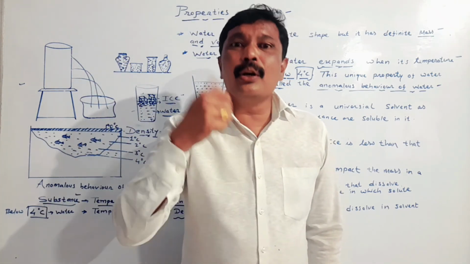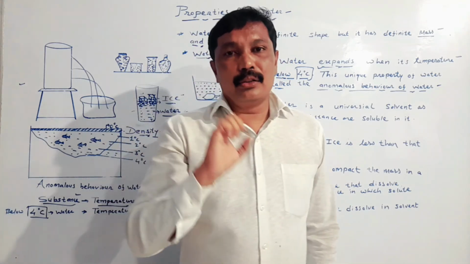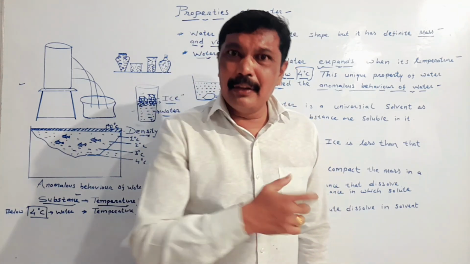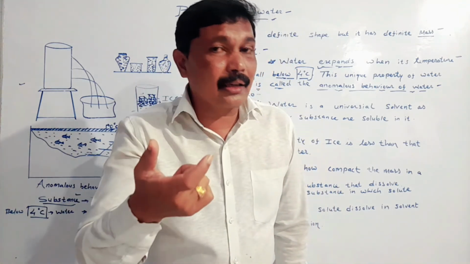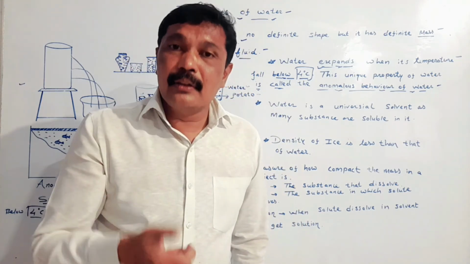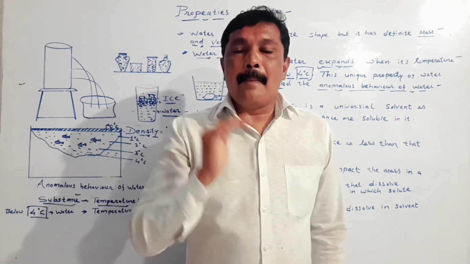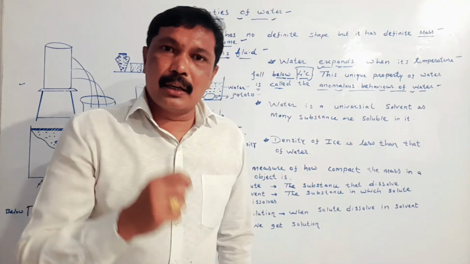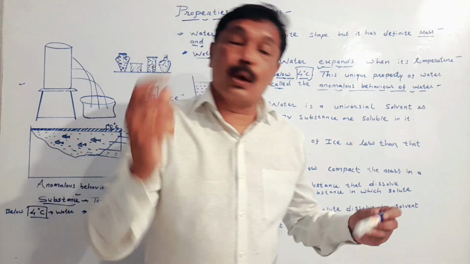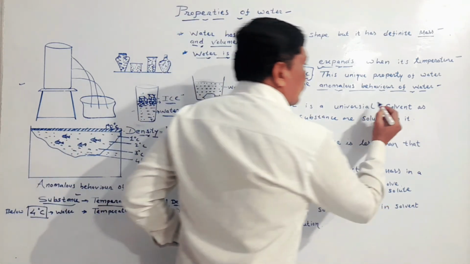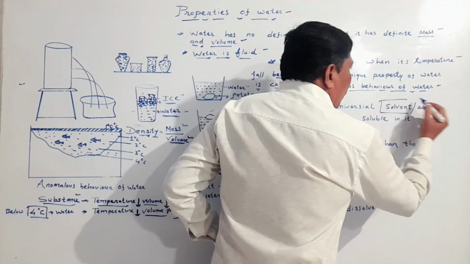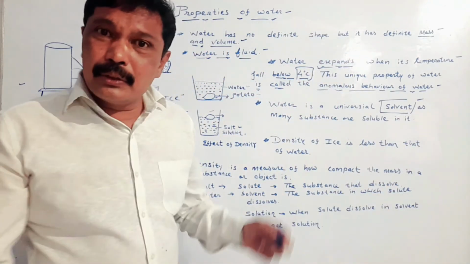When the solute dissolves in solvent, we get solution. In this activity, salt dissolved in water and we get the solution which is called what? Salt solution. My dear student, water is called universal solvent. Now why is water called universal solvent?